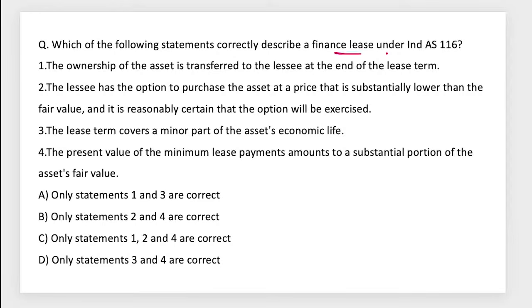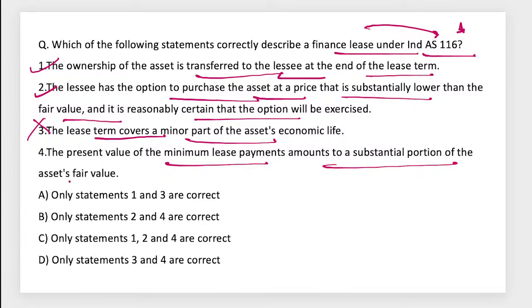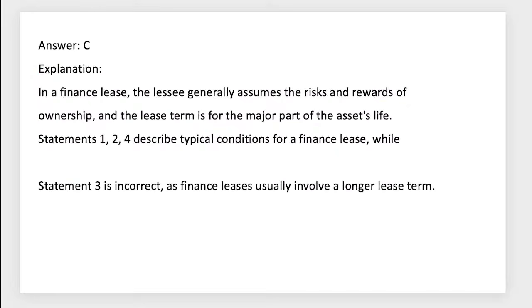Which of the following statements describe the finance lease as per Indian Accounting Standard 116? The ownership of the asset transfers to the lessee at the end of the finance lease, long term, mostly yes. The second statement, the lessee has the option to purchase the asset at a price substantially lower than the fair value. This is also correct. The lease term covers a minor part, major part of the life, or the entire economic life of the asset. The present value of minimum lease payments is a substantial portion of the asset's value. 1, 2, 4 means C will be the right answer for this.